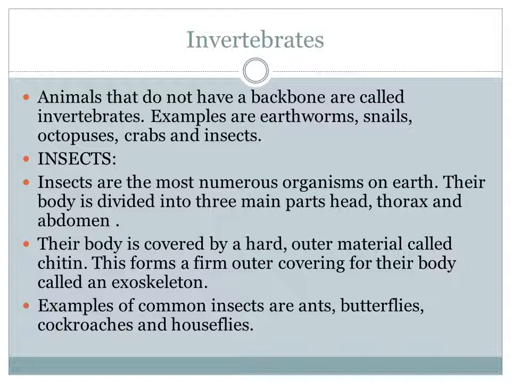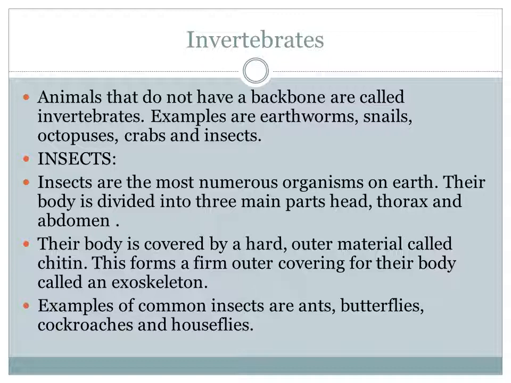So what are invertebrates? All the animals that do not have a backbone are called invertebrates. Examples are earthworm, snail, octopus, crabs and insects.